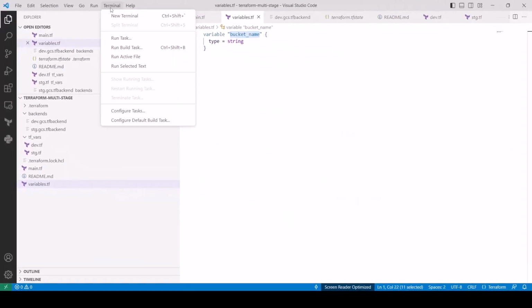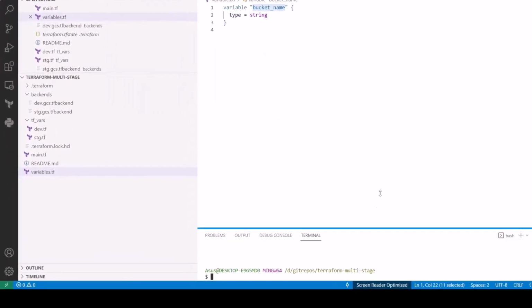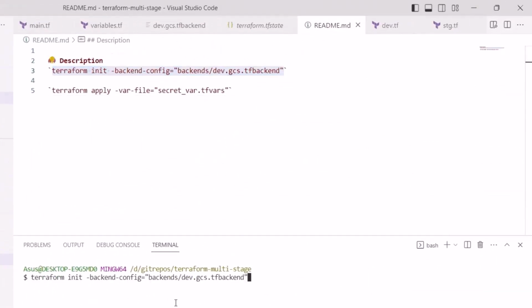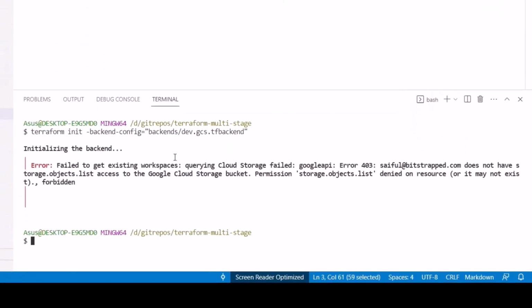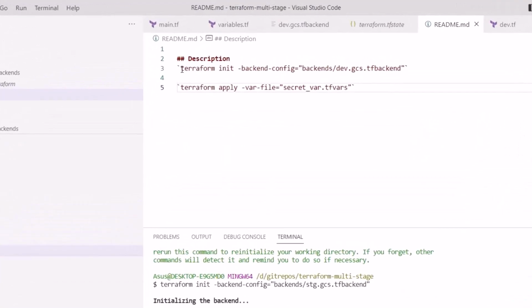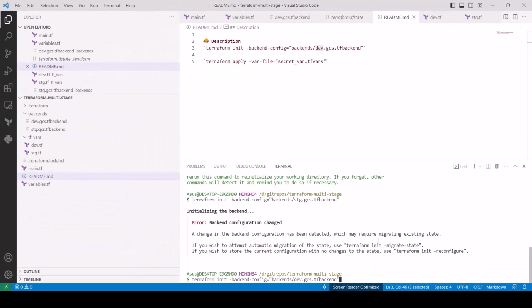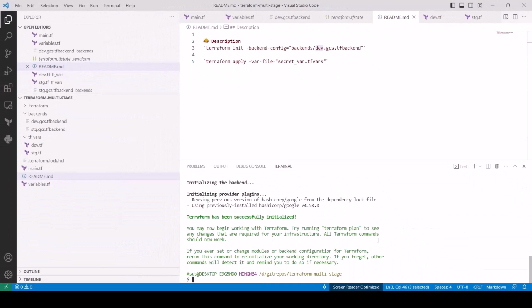Now I'm going to the terminal. I'm copying and pasting that part. Just copy and paste, right? Let me log in first. I'm copying that particular command. Basically, that command is responsible for initializing the backend, and the file name is dev. So the backend will be configured for the dev environment. If I run it, the backend is configured for dev.